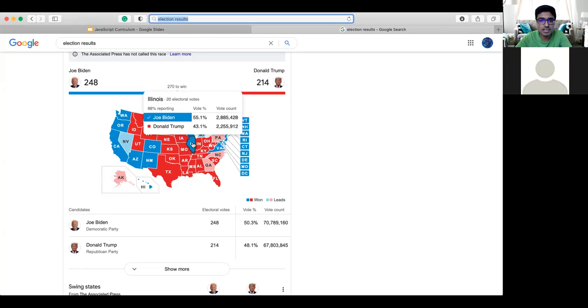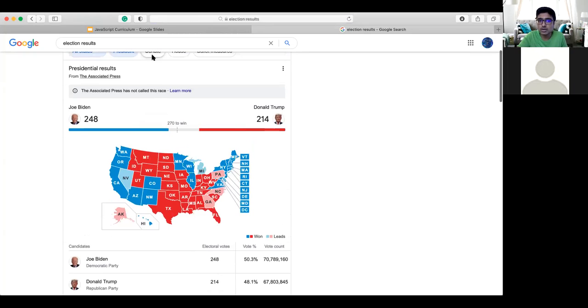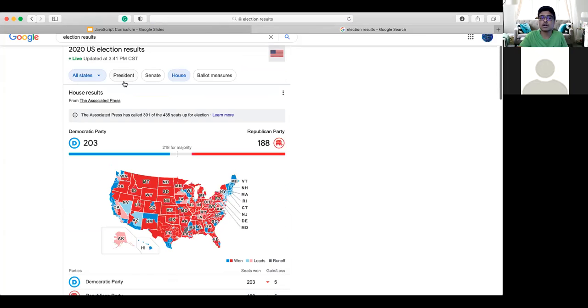If you take a look right now, we got over 5 million total votes cast in the state of Illinois. And that's only at 88%. So think about all of that data, the amount of who has voted for who. And there are so many other officials being elected as well. You know, we got some Senate races going on. We got some House representative races going on as well.